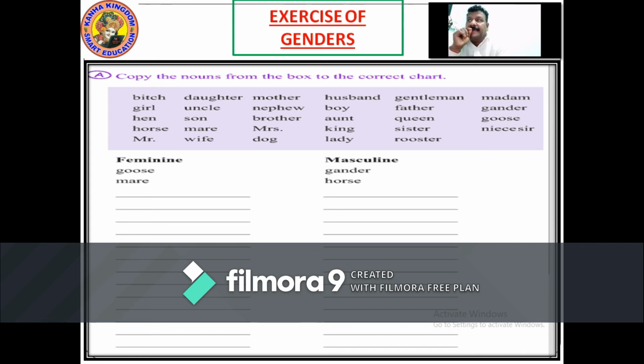Mother is feminine. Husband is masculine. Gentleman is masculine. Madam is feminine. Girl is feminine. Uncle masculine. Nephew masculine. Boy masculine. Father masculine. Gander masculine.